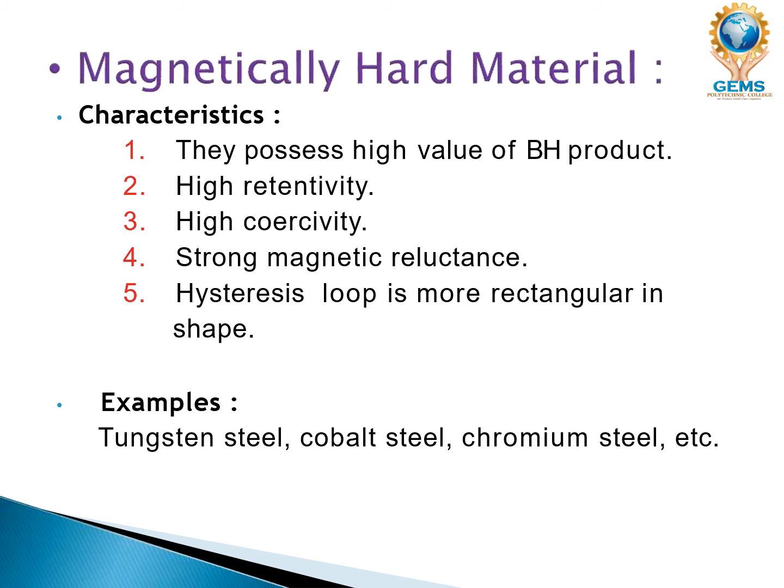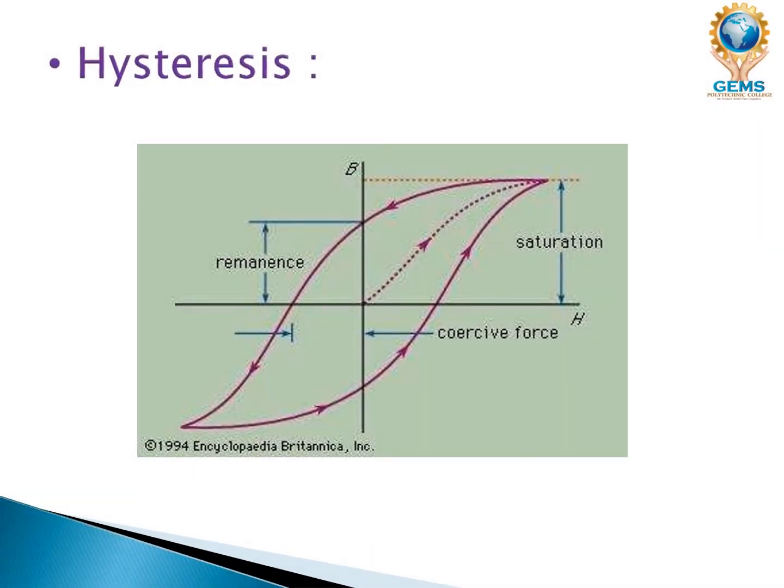So basically, it is the property of a magnetic circuit of opposing the passage of magnetic flux lines. A strong magnetic reluctance means it will not allow magnetic lines to pass through that material. This is the hysteresis loop, in which you could see the coercive force, the remanence, and the saturation.